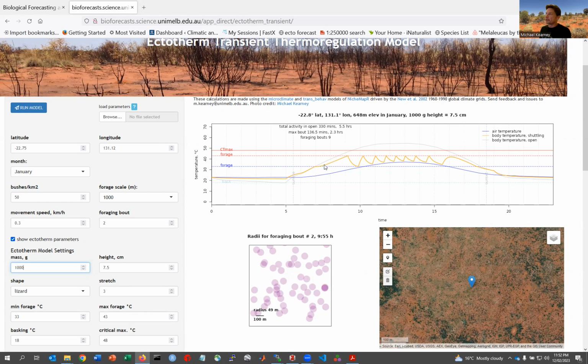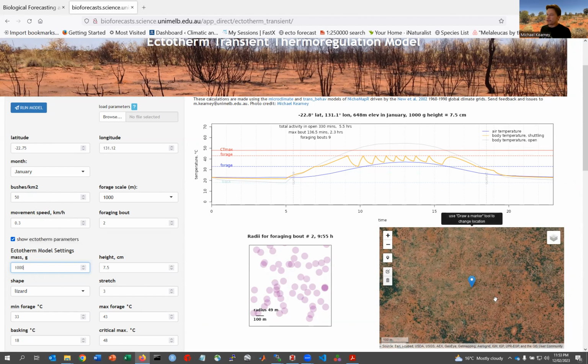So this is the first foraging bout, and it goes up to its maximum foraging temperature and then has to go into the shade to cool down. And then this is foraging bout number 2. And it doesn't get to forage for very long because it's heating up very quickly now. And what you can see in this plot is the radii of the distance they could have moved in that foraging bout. So at 9:55 in the morning, foraging bout number 2, they could have moved 49 meters in that time with this particular movement speed, which you can set. This is their movement speed in kilometers per hour.